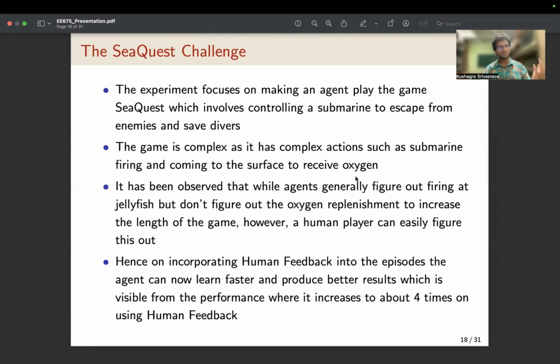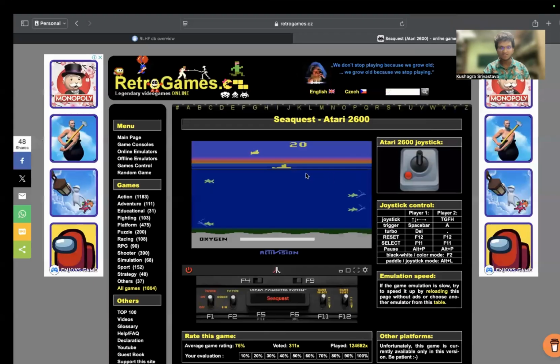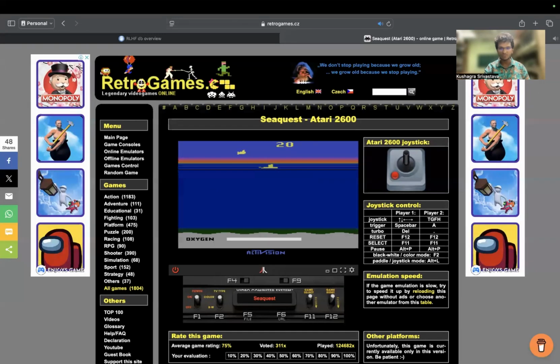So now, before we proceed further, I would like to show a small demo of the game for all of us to understand what the game is about and how human feedback could be useful to help RL agents perform better at this game. So here is a demo of the game. Yes. So as you can see in this game, we have control of a submarine. The objective of the game is to rescue as many divers as possible. And whenever the submarine hits one of these enemies or jellyfishes, you die. And whenever you gain divers, you gain points. So also there is a feature where while going up, you replenish oxygen.